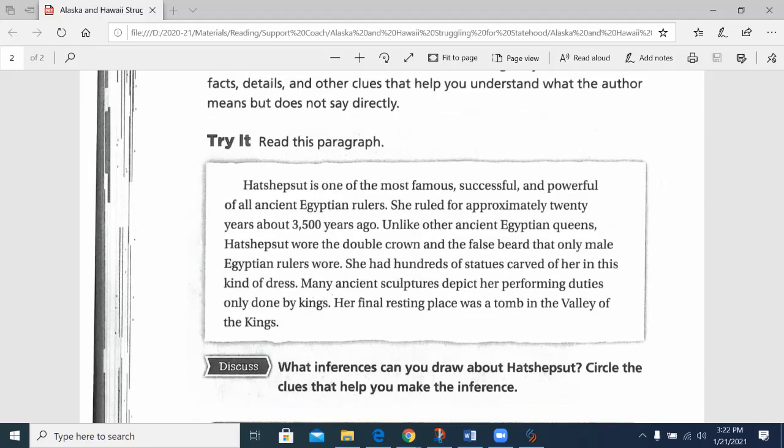Hatshepsut is one of the most famous, successful, and powerful of all ancient Egyptian rulers. She ruled for approximately 20 years, about 3,500 years ago. Unlike other ancient Egyptian queens, Hatshepsut wore the double crown and the false beard that only male Egyptian rulers wore. She had hundreds of statues carved of her in this kind of dress. Many ancient sculptures depict her performing duties only done by kings. Her final resting place was a tomb in the Valley of the Kings.